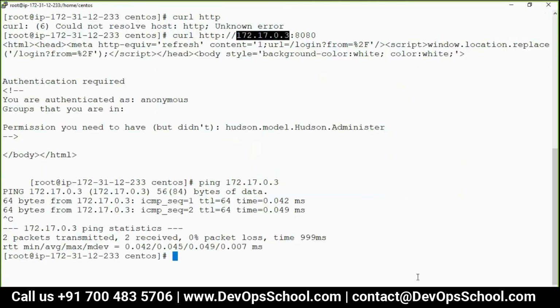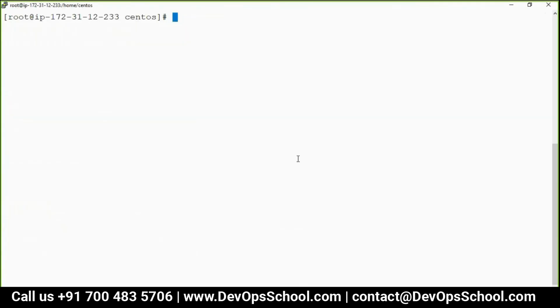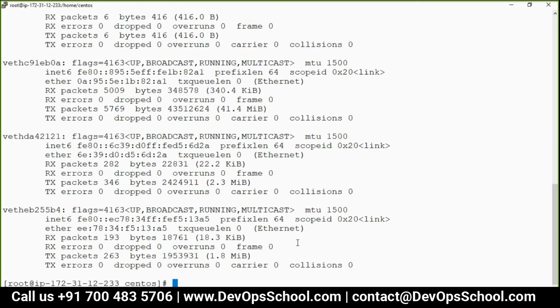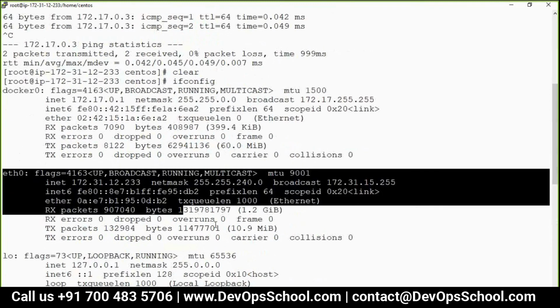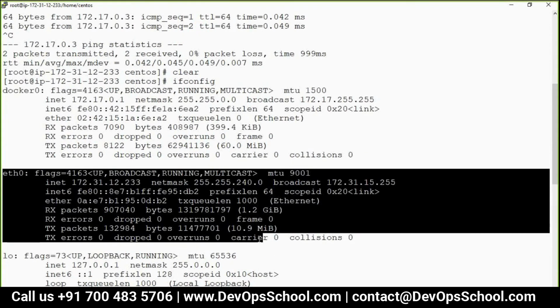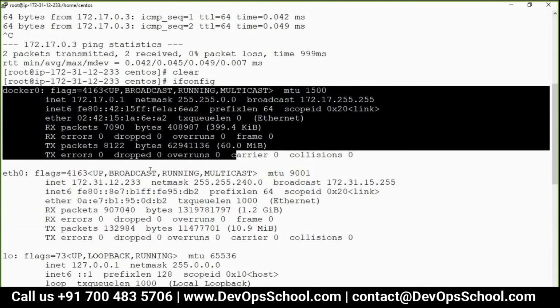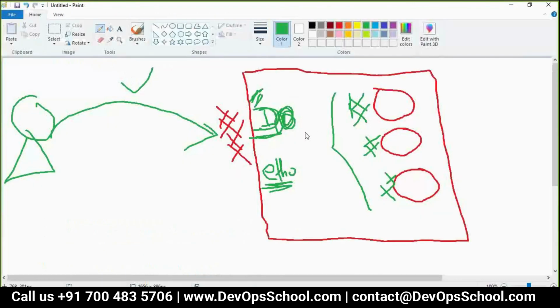Let me show you here. I'm not talking about the networking now; I'll talk about it a little bit later. So here, the Docker concept. See here, this is the physical network of my machine and this is docker0. This is a bridge. Same location.